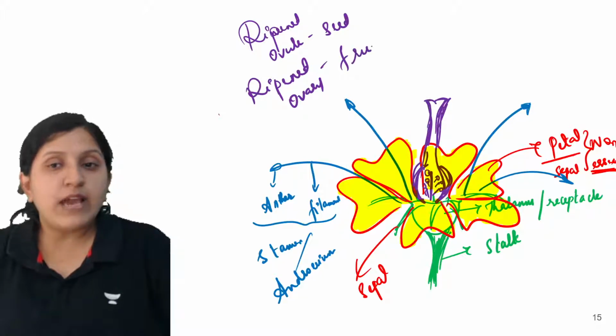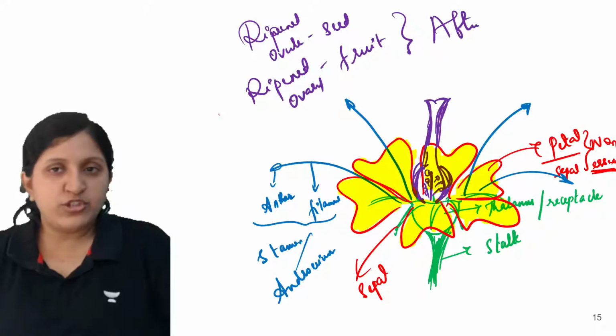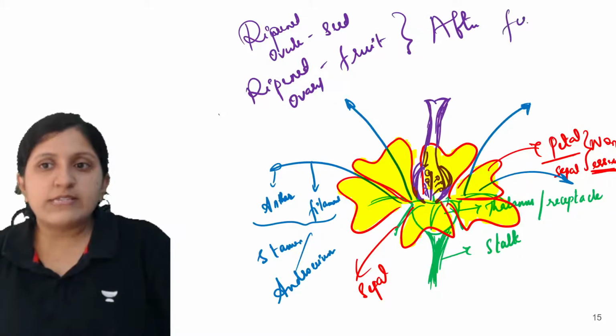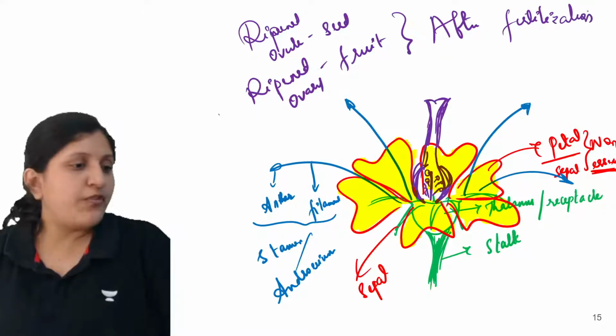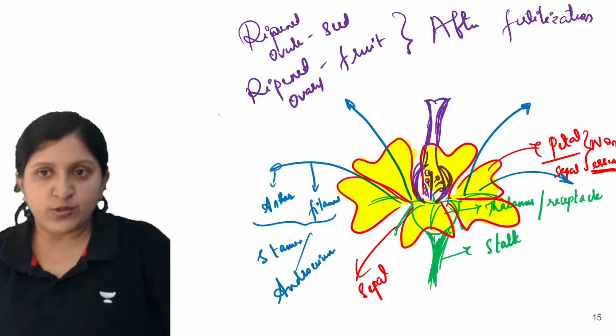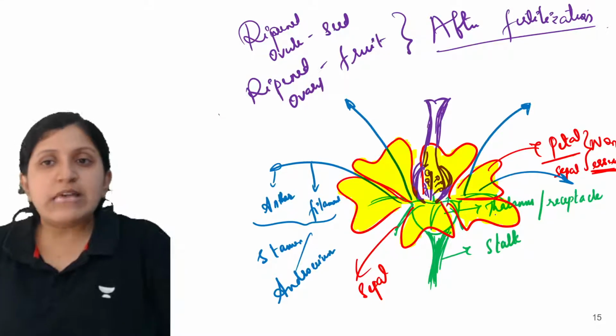This is only after fertilization, when both of these are formed. After the successful fertilization process there is a formation of embryo, a formation of endosperm, and also the fruit and the seed formation has occurred. So these are the different parts.